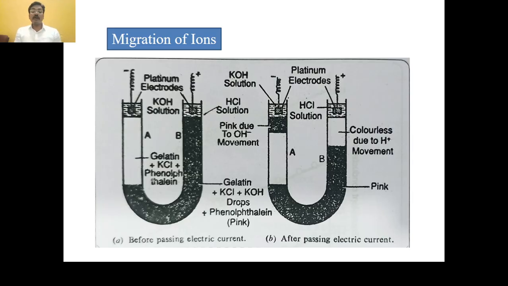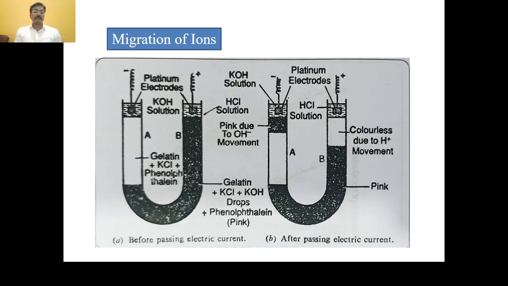Then how will we observe the speed of ions, the migration of ions, or the mobility of ions?